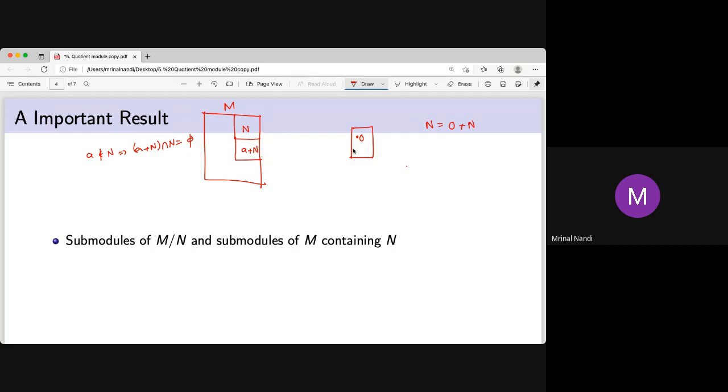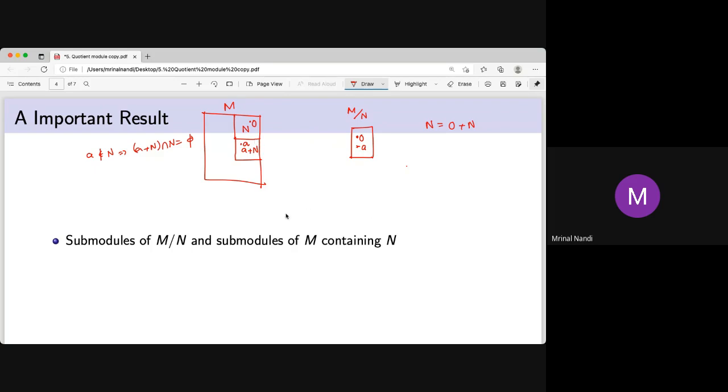And each coset goes to a single element, like 0 bar, 1 bar in the integers modulo congruence. So you are taking just a single representative: 0 is here, say, and a is in this area. So you are taking 0, a. Now remember, this 0 on the left side and this 0 on the right side are different. On the left side the 0 is an element, but on the right side 0 is the whole thing, the whole N. So you can write 0 bar.